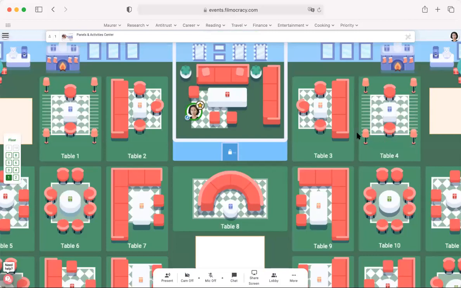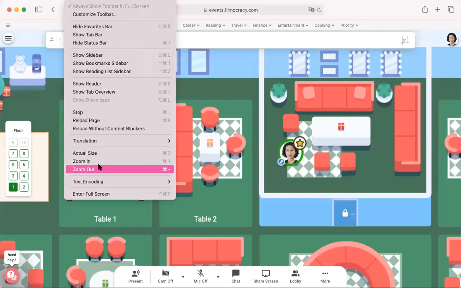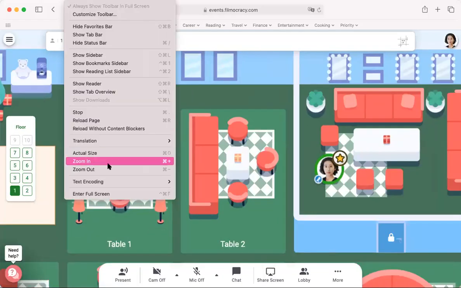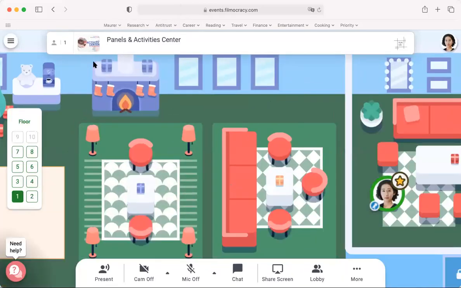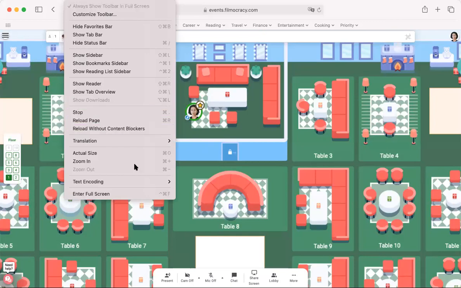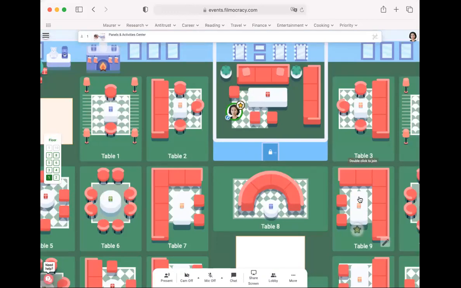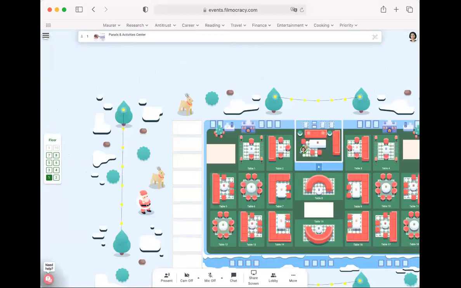And once you're in the actual, sorry, let me just. I'm trying to make this, sorry, I'm making this page a little smaller so everyone can see. Okay, that's better.